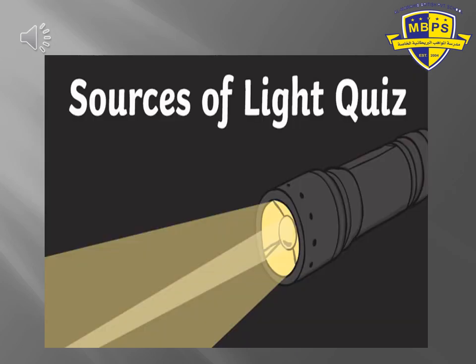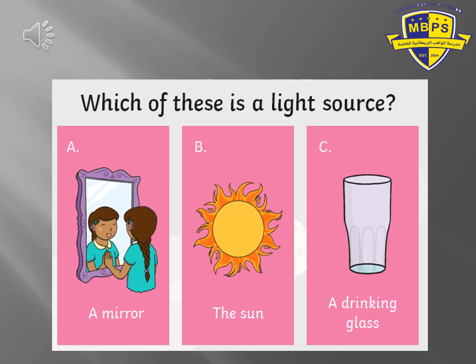Now we will have a small quiz. Sources of light quiz. Are you ready for that? I can hear you. Are you ready, grade 1? Very good. Now we will start. Can you see these pictures? Which of these is a light source? A, a mirror, B, the sun, C, a drinking glass.